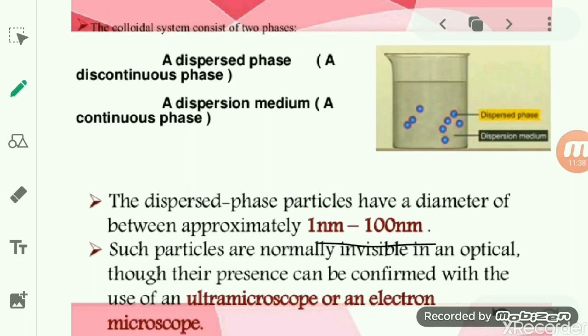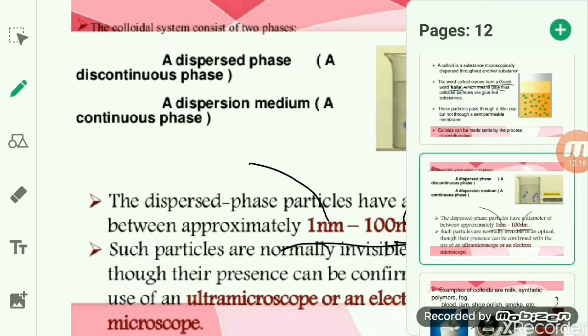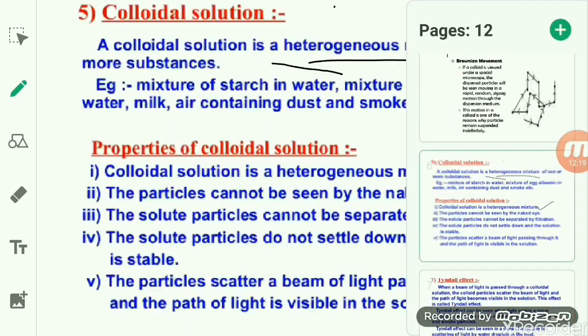The size of the particle is between 1 nanometer and 100 nanometers. Before, we discussed that the particle size of a true solution is about 1 nanometer, and that of a suspension is 100 nanometers. So in the colloidal solution, the size of the particle is in between 1 nanometer and 100 nanometers. So we are not able to see the particles.